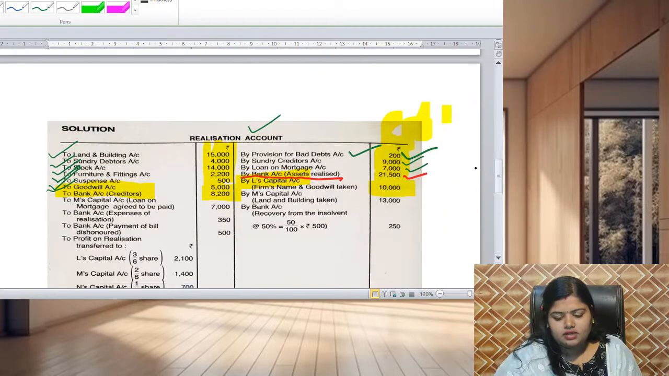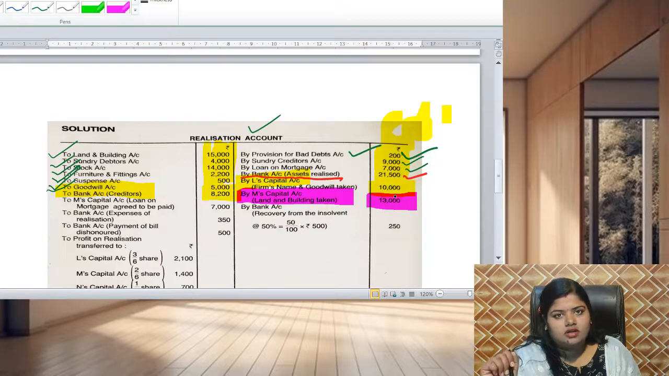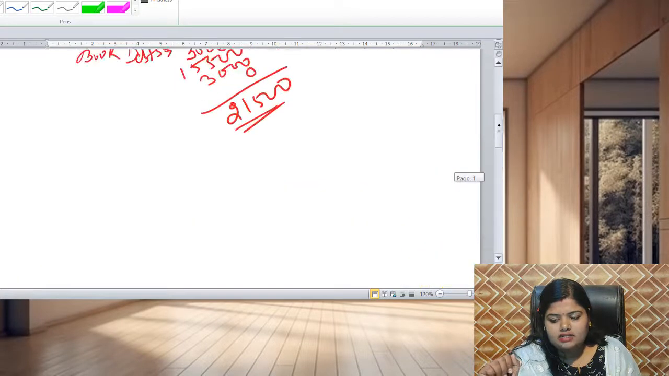So now it is M. Here the name is written as M. You can see here, M will pay us for land and building amounting to rupees 13,000. Clear?